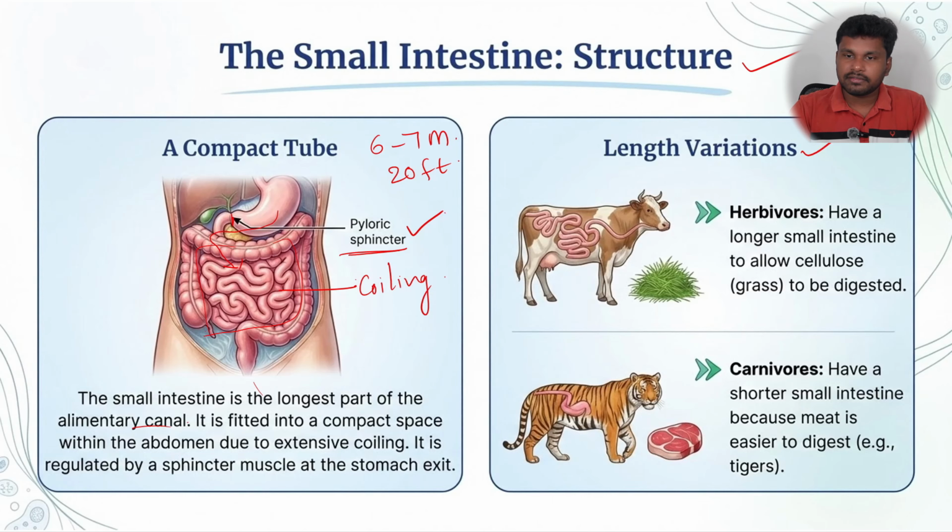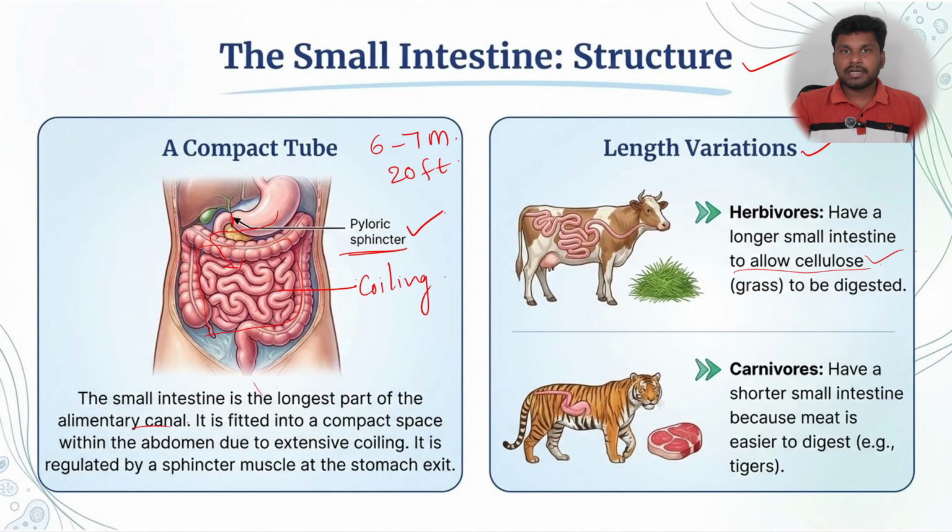And when it comes to length variations, the herbivores have a longer small intestine to allow cellulose to be digested. Why does cellulose have to be digested in a long small intestine? Generally, the plants will have a cell wall and animals miss it.